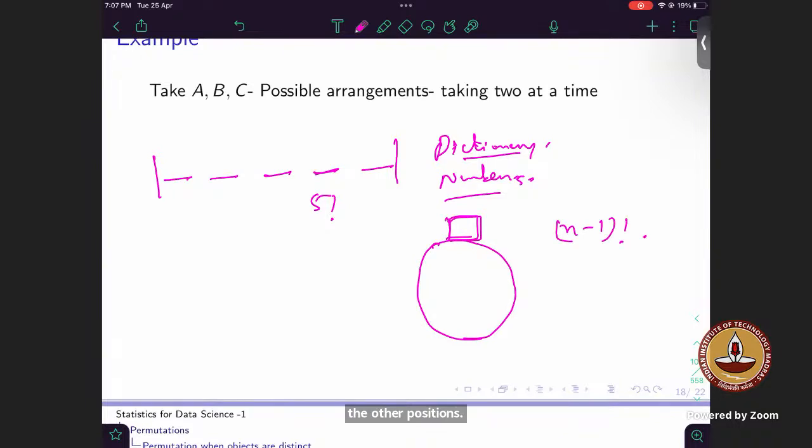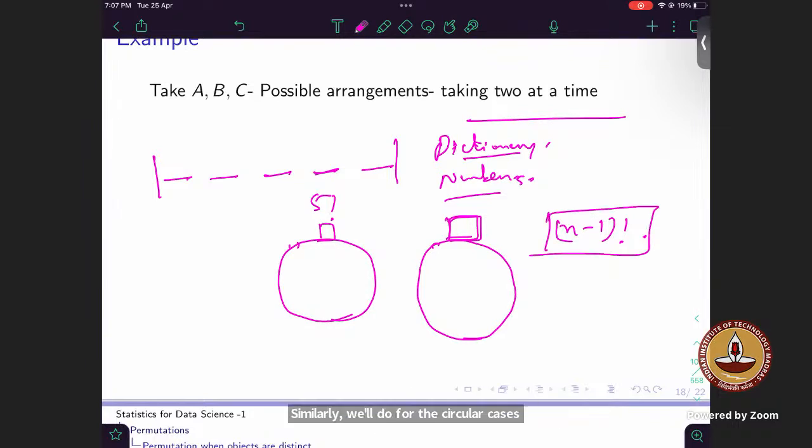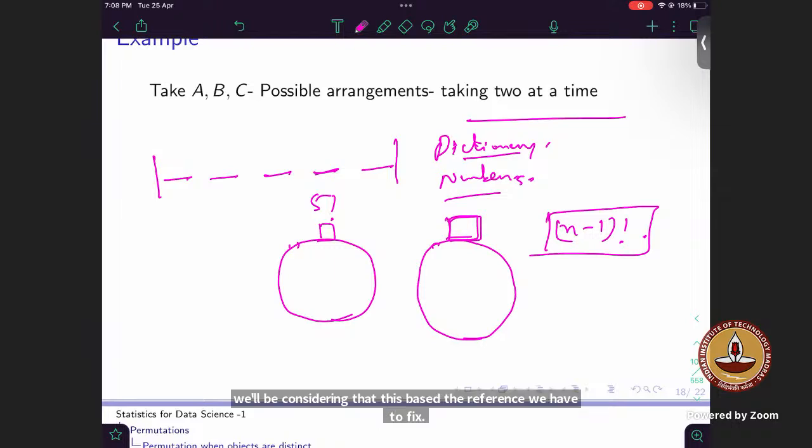Now there are typical cases, like no girls should sit together or no boys should sit together. In those cases, you will first fix the boys, and then in the gaps, whatever you used to do for the linear cases, similarly we'll do for the circular cases also. Just we'll consider the base, the reference we have to fix. That's it. The rest would all be in a similar way.